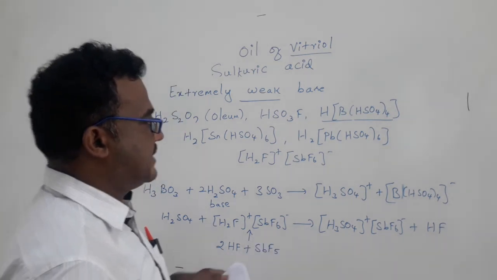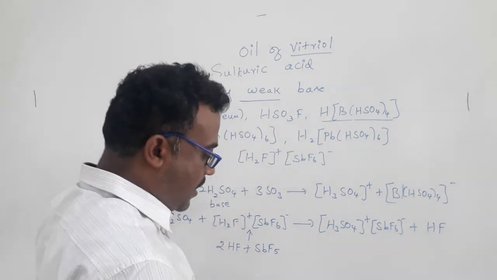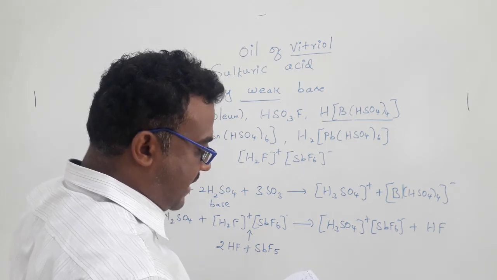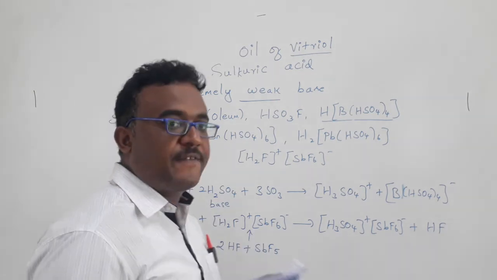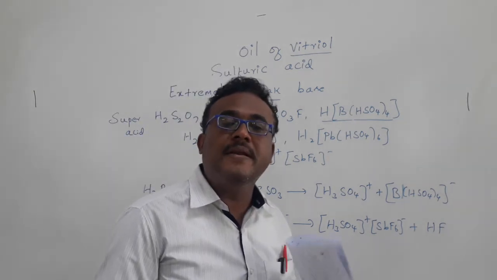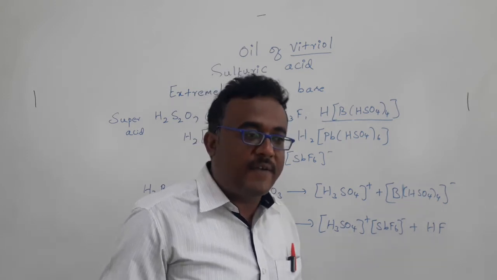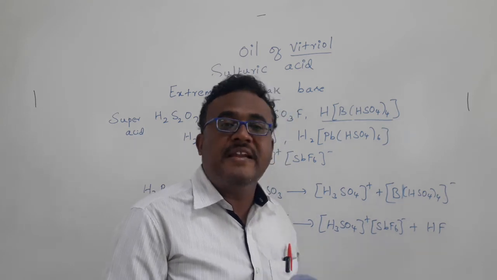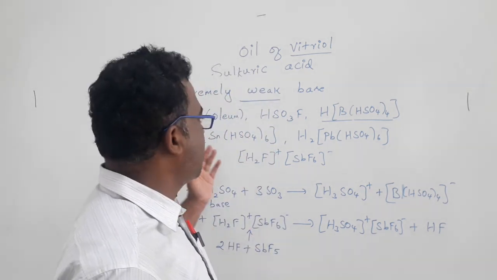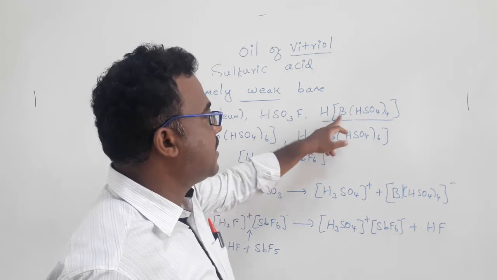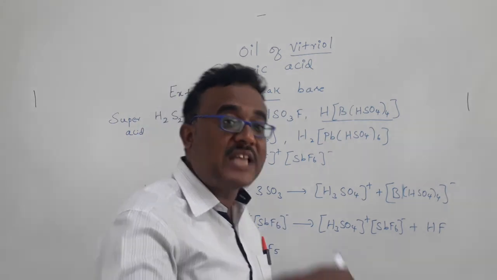Now compare the acidic behavior of boron containing sulfonate and fluorosulfonic acid, because everything depends upon how much it is dissociated. For example, sulfuric acid is stronger than HCl and nitric acid, on the basis of its proton donating ability, the dissociation constant in water. The boron containing sulfonate and fluorosulfonic acid are very strongly dissociated in sulfuric acid medium.